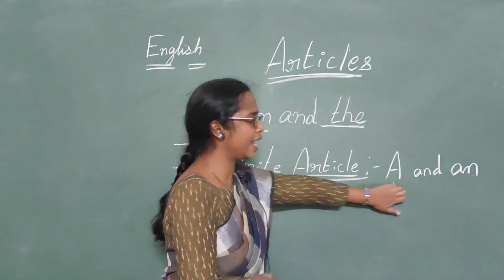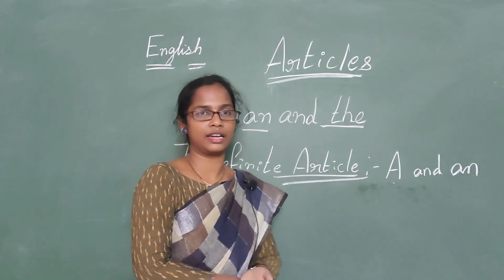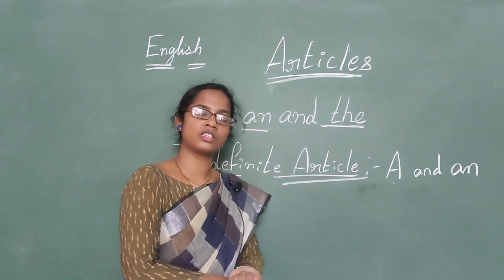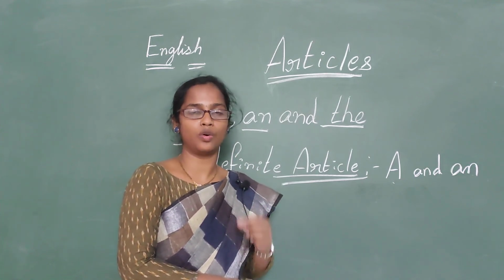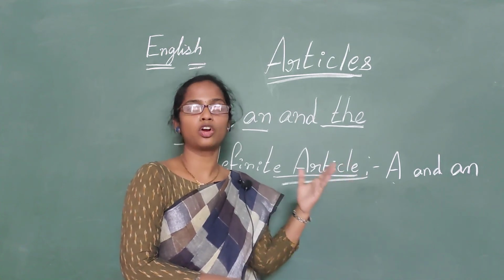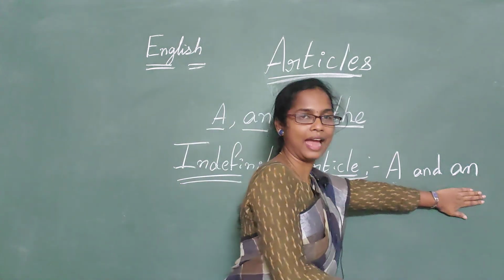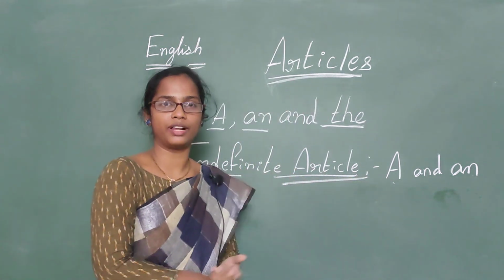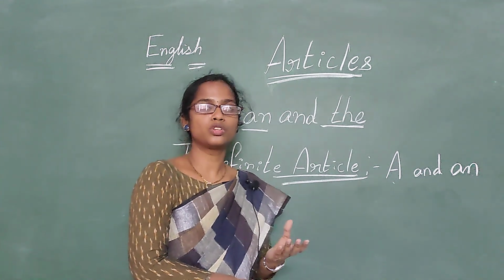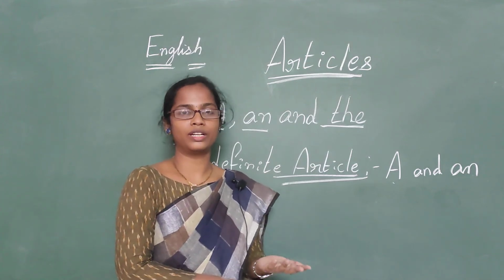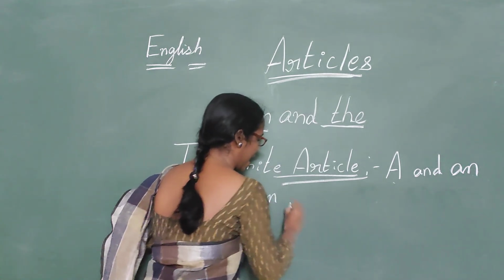So when to use a and when to use an? Just now I explained to you about the vowel sounds and consonant sounds, right? So what are the vowel sounds? The letters that start with the sounds a, e, i, o, u. The rest are termed as the consonant sounds, right? So before the vowel sound we use an. Before the word that starts with the vowel sound we use an. For example, apple. Apple is a fruit, right? So we can say an apple. What is it? An apple means one apple. An apple.